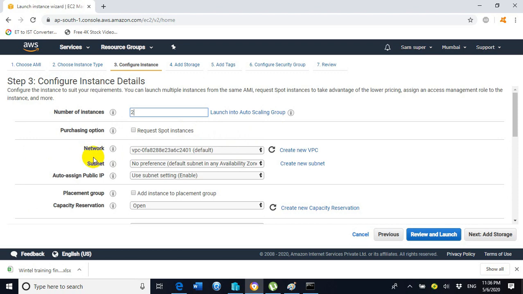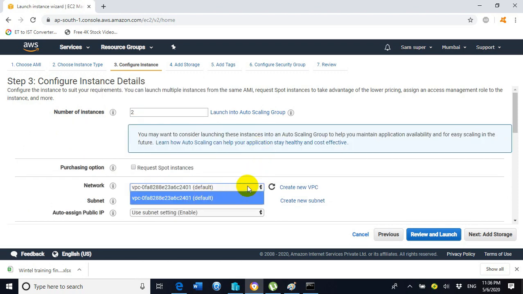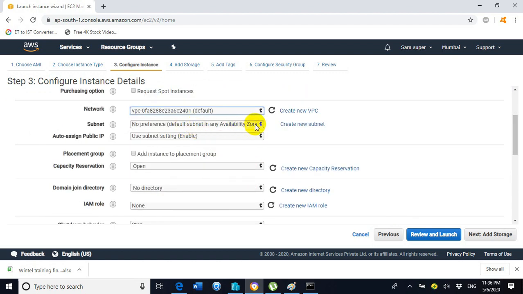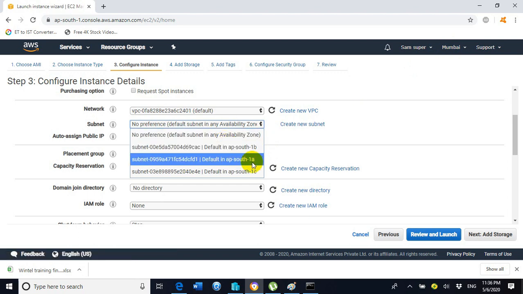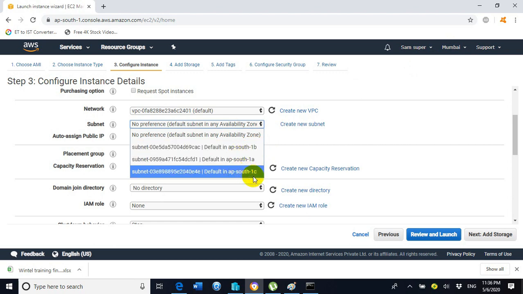Now you can see under network it is showing default, so choose the default network. Under subnet it is showing the availability zones. We have 3 availability zones, which means the data centers located inside the Mumbai region. Inside the Mumbai region we have 3 data centers: 1A, 1B and 1C.